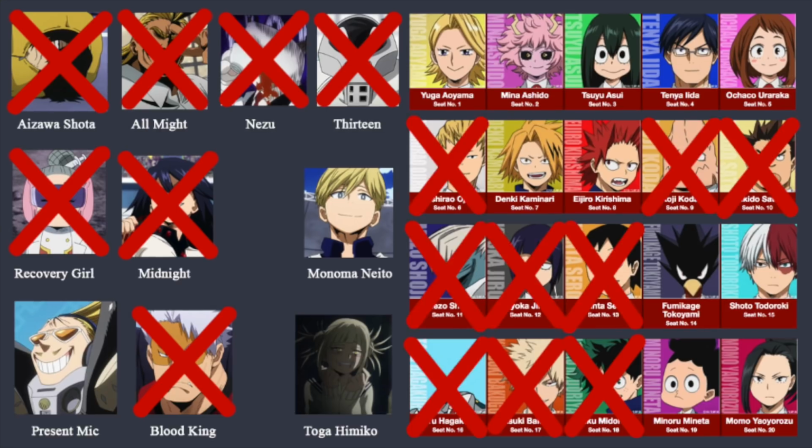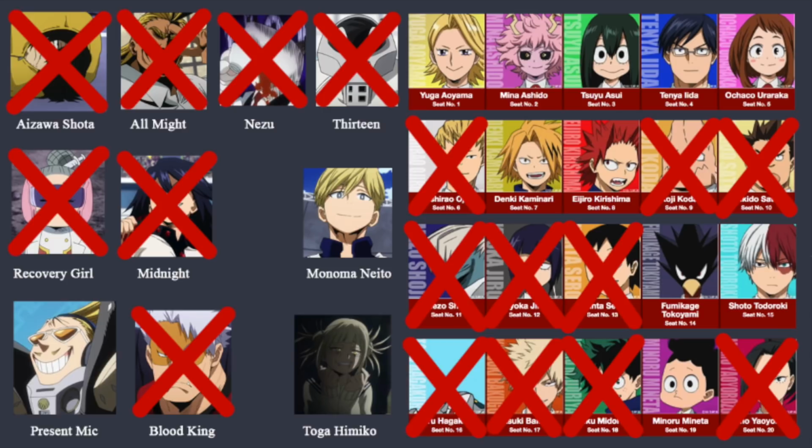We know Yaoyorozu isn't the traitor because she made a tracking device to locate the enemy when Bakugo was captured. No one would have faulted her for not doing it, it was completely her own suggestion that she do it. If she was the traitor, she wouldn't have bothered helping the heroes. We can also assume that Todoroki and Kirishima aren't the traitors because they're the ones who initiated the Bakugo rescue operation. While it's possible that it was either Todoroki or Kirishima's idea and the other followed along, since most of the class was against it, there would be a perfectly valid reason not to want to go through with the operation. If either was the traitor, they could have dropped the idea or shot it down when the other brought it up on the pretense that they agreed with the rest of the class.